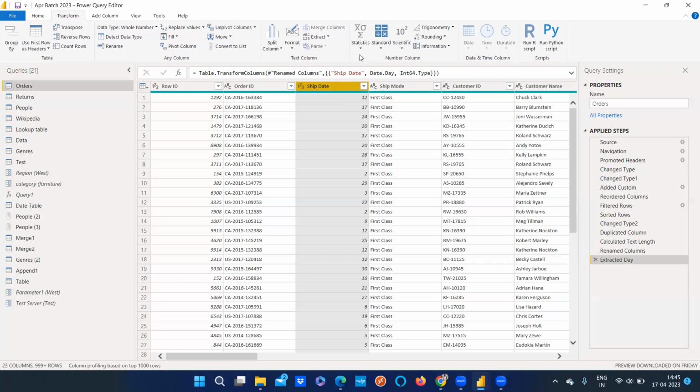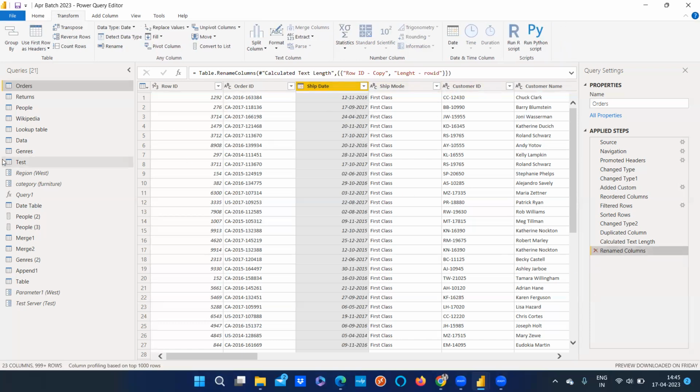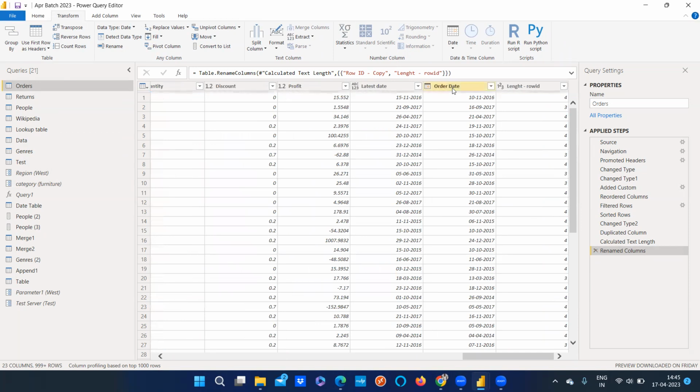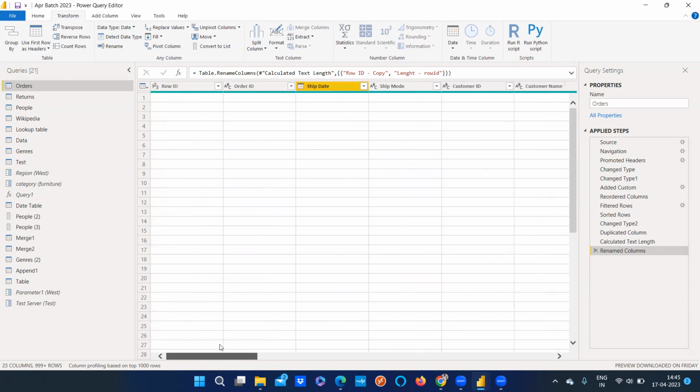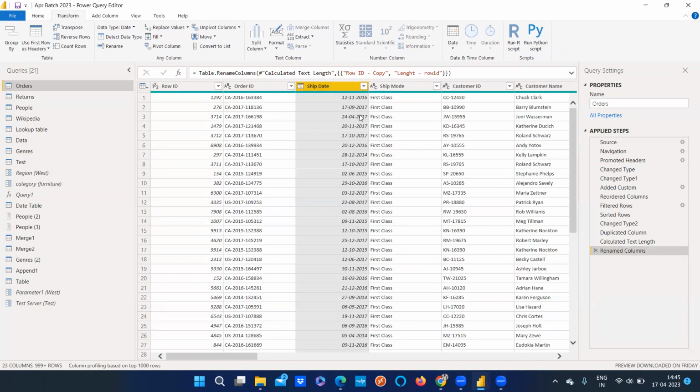Again, there may be multiple reasons why we create the date table. One such reason is that we have a ship date and we also have an order date. In this scenario, when to use the ship date and when to use the order date all depends on the report that we are trying to create.